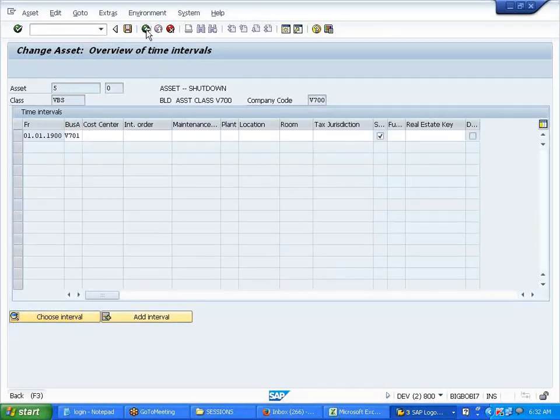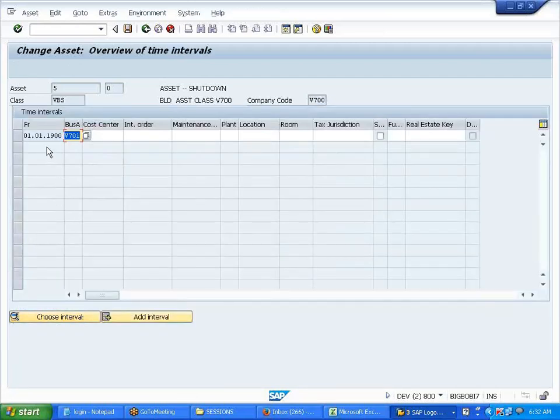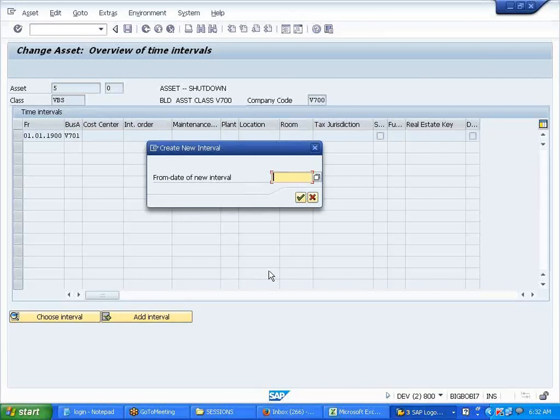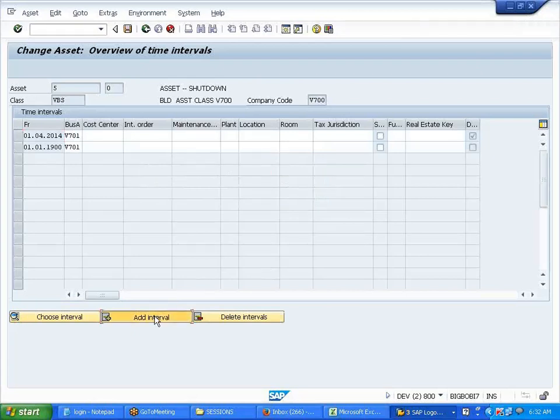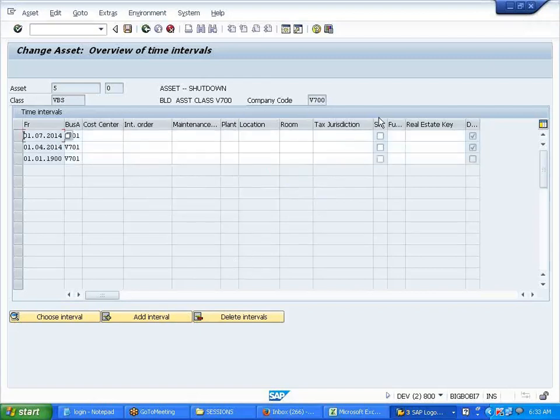So now let us say I want to change this asset from so and so date to so and so date, whatever date I want to change. Add interval. So let's say 01/04/2014. Then add another interval, which I say 01/07/2014. What is this shutdown, right?